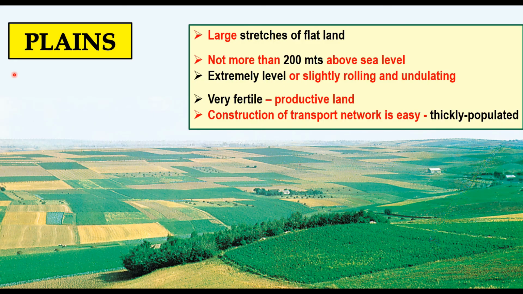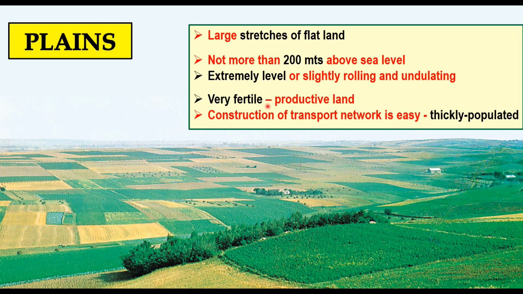Now we have the next landform, plains. These are large stretches of flat land. They are generally not more than 200 meters above sea level. Plains are formed by rivers. Falling from mountains, these rivers carry eroded materials like stone, sand and slate and deposit them along their courses in the valleys. Later, this turns into plains.